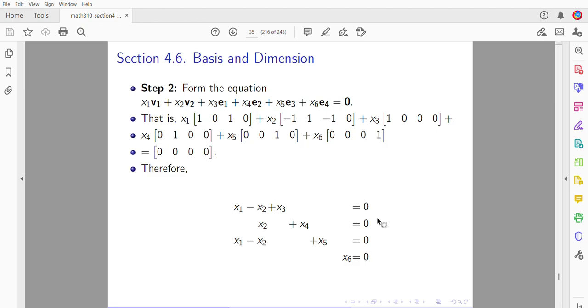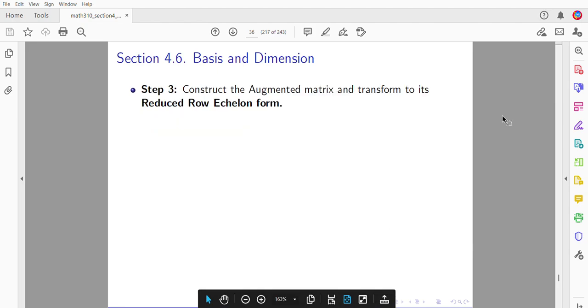For the third 0, x1 minus x2 and x5. That's for the third 0. The last 0, nothing, nothing, nothing. Oh, here you go, x6. That's the only one. So that's your linear system. So form the augmented matrix and transform it to its reduced row echelon form.